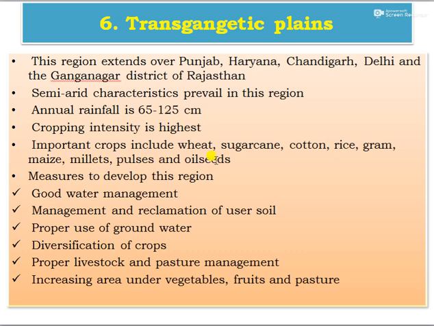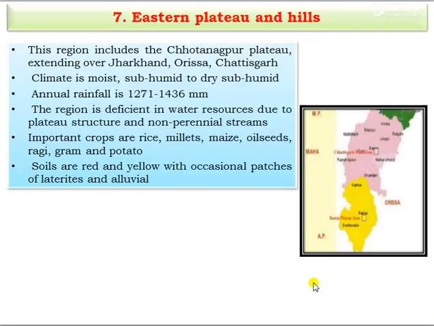And measures to develop in this region, that is good water management and reclamation of the user soil, and then proper use of the groundwater, diversification of the crops, proper livestock and pasture management, then increasing area under vegetable, fruits, and the pasture.